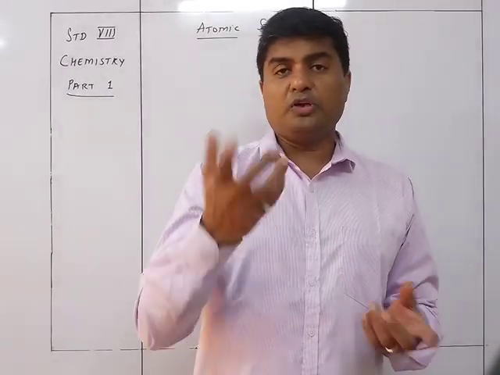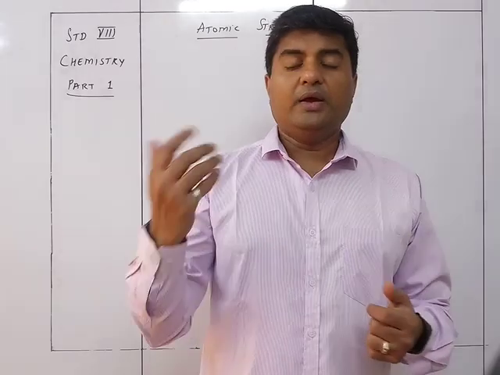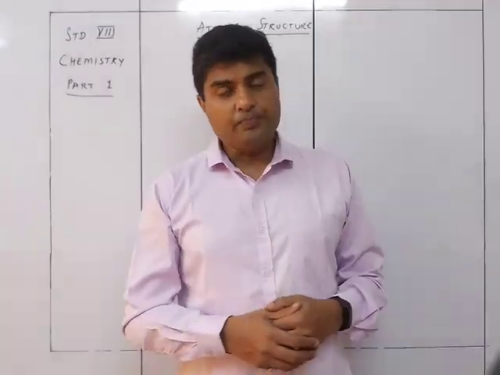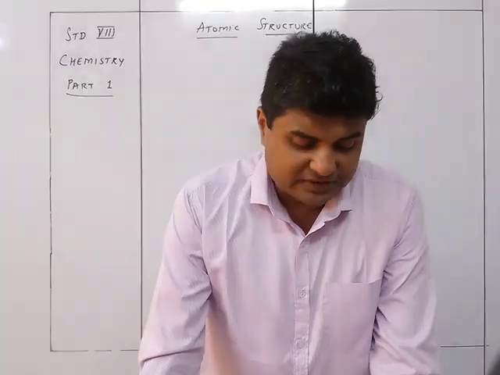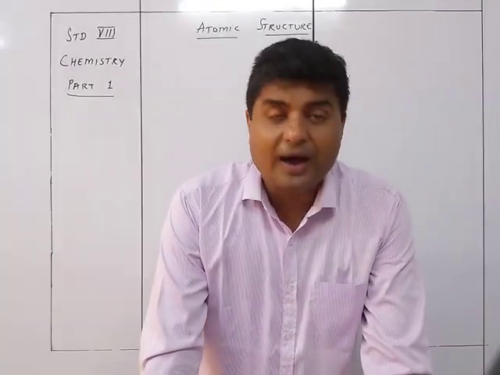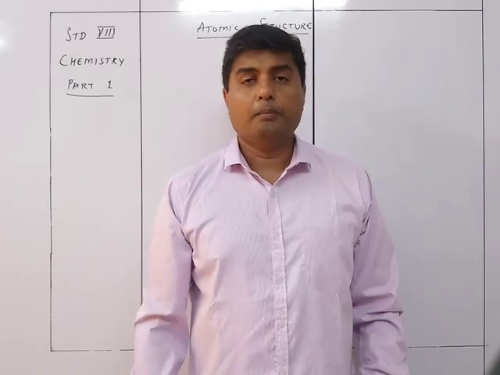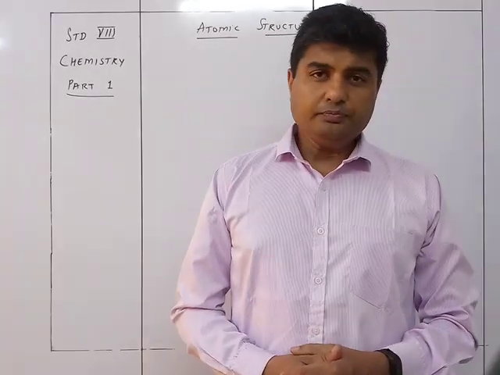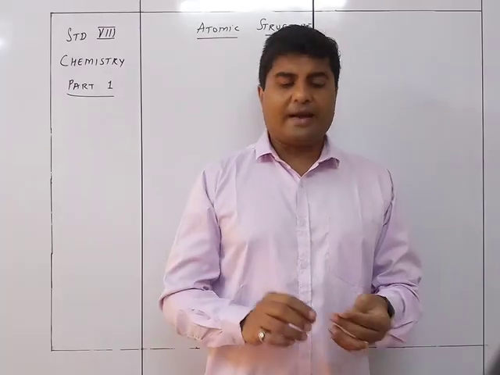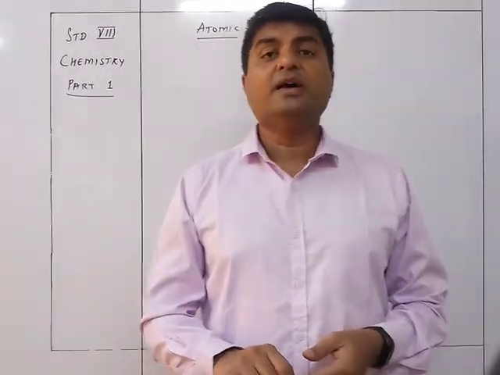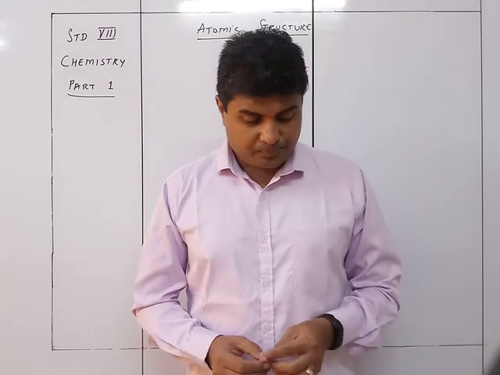So atom is the smallest particle which is indivisible. That's why the name atom was given to the substance, since it was considered an ultimate particle beyond subdivision. You cannot divide atom any further. That's the reason it was given the name atom.